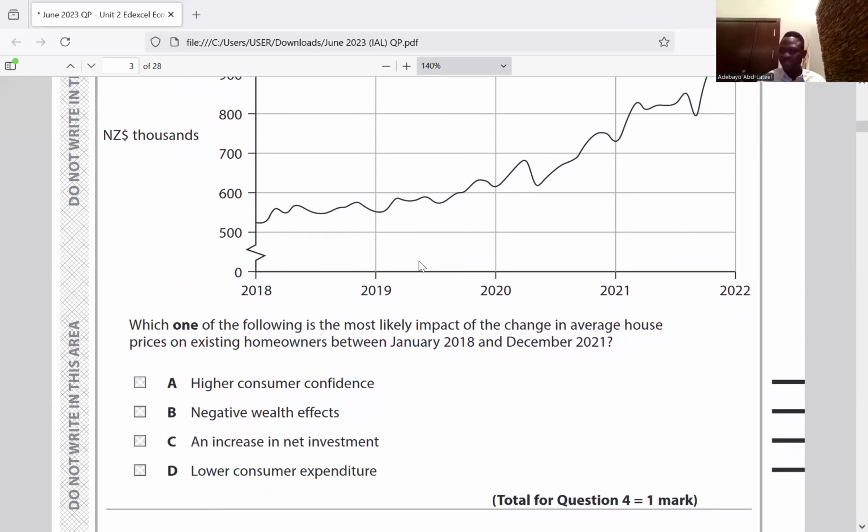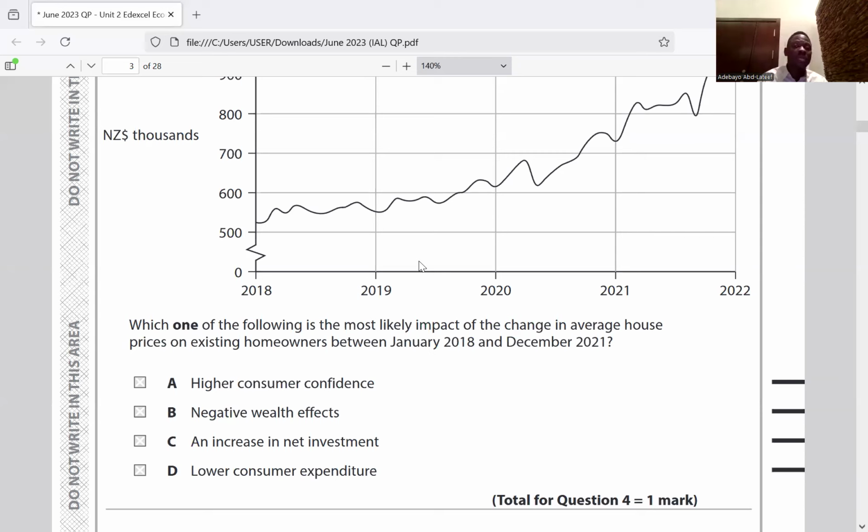High consumer confidence. Yes, there will be high consumer confidence. And why? The price continues to rise over time, and that will bring about a positive wealth effect. And a positive wealth effect will increase consumer confidence. Do you understand? So the answer is A.